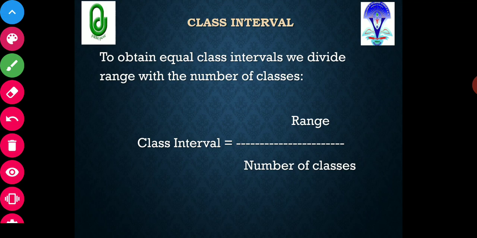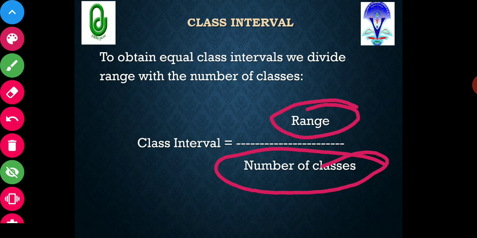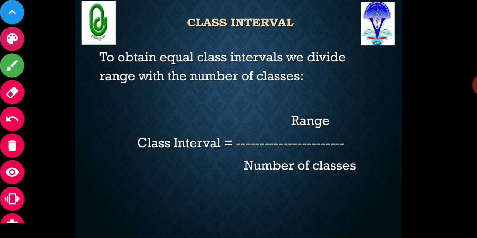Now, what should be the class interval? For getting the class interval, you have to identify the range of the data. In case of the aptitude score, just remember 75 and 36. So 75 minus 36 will be the range, divided by the number of classes that you have already found. So range divided by number of classes will give the class interval. Now you have the number of classes and the dimension of the class interval.